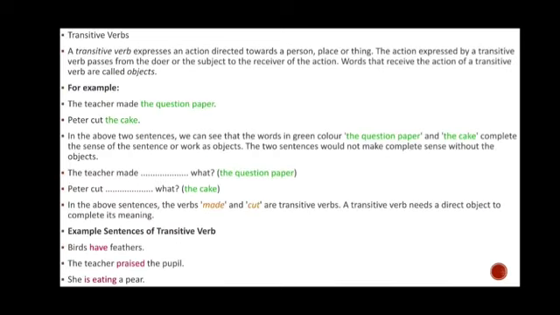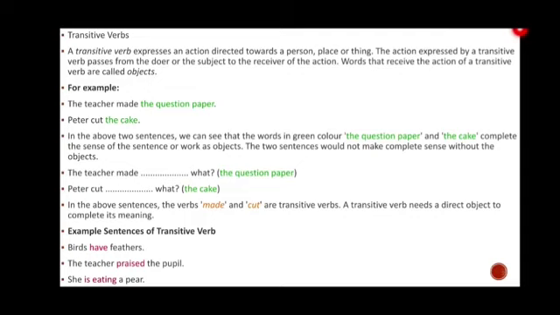transitive verb. Now what is a transitive verb? A transitive verb expresses an action directed towards a person, place or thing. The action expressed by a transitive verb passes from the doer or the subject to the receiver of the action. Now see what it is doing. The words that receive the action of transitive verbs are called objects. Now how is the action received? Here it is written, the teacher made the question paper.